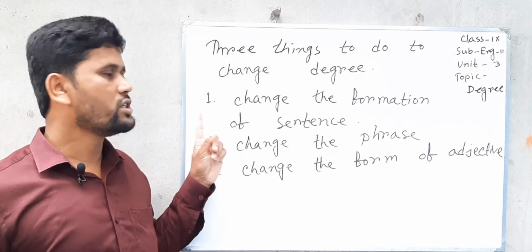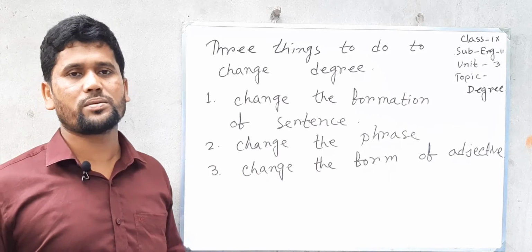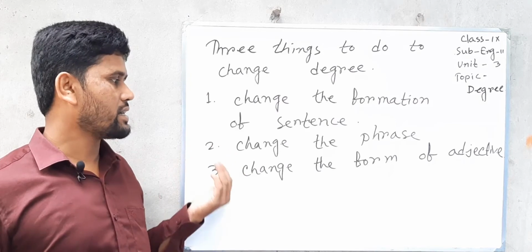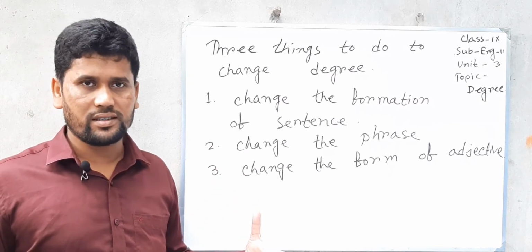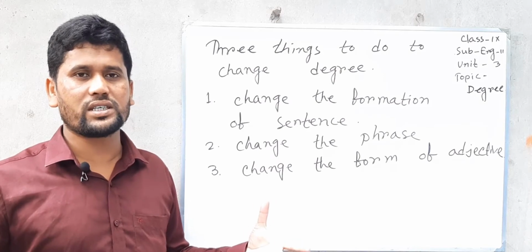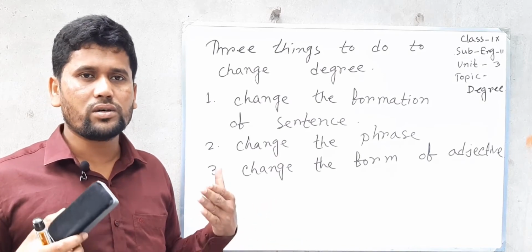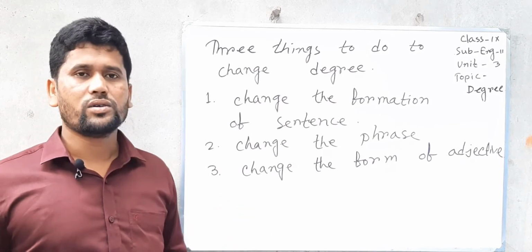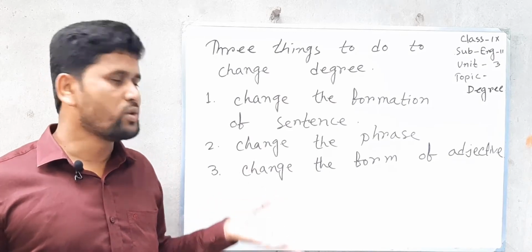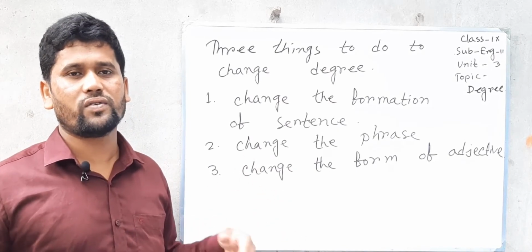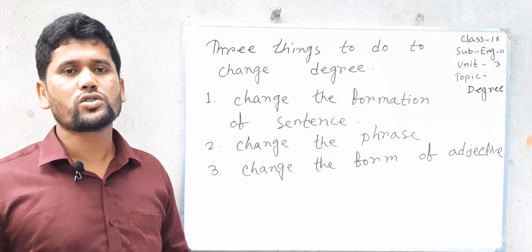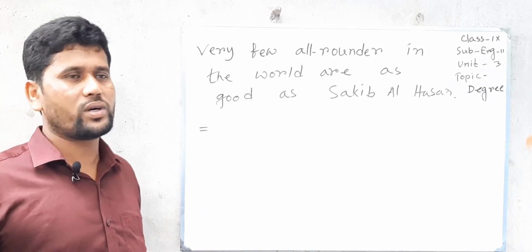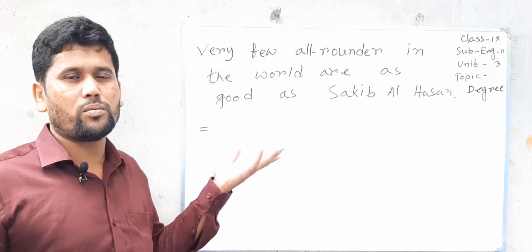First, we need to know the formation of the sentence. Secondly, we need to change the phrase. There are some phrases in positive, comparative or superlative. We have to change the phrase, and also thirdly, we need to change the form of adjective. By doing these three things, we can change positive to comparative or comparative to superlative and vice versa. Dear student, if you know these three things, you can change any sentence from one to another.